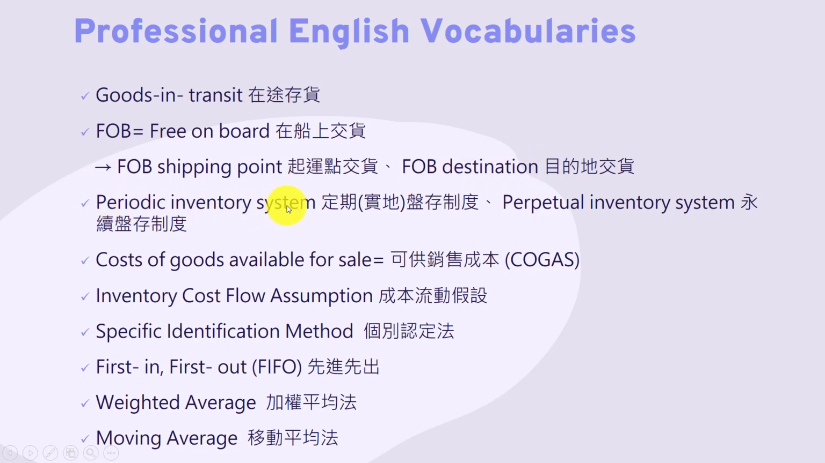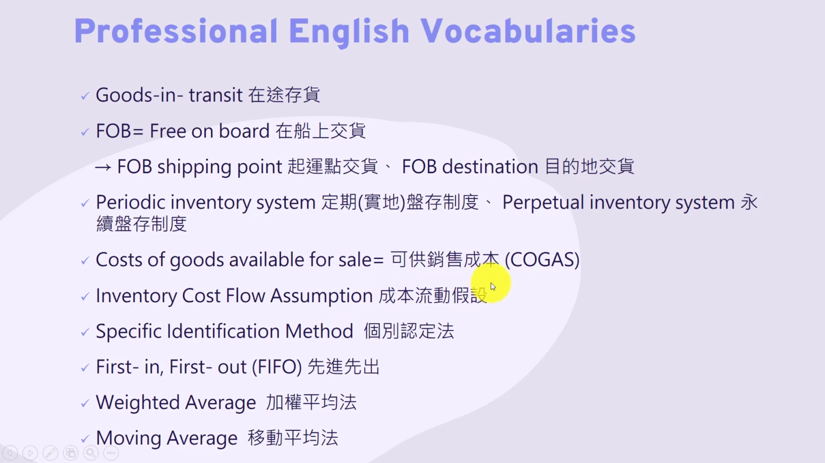Periodic inventory system is 定期 or 实地盘存制. Perpetual inventory system is 永续盘存制. Cost of goods available for sale is 可供销售成本. Inventory cost flow assumptions is 成本流动假设.